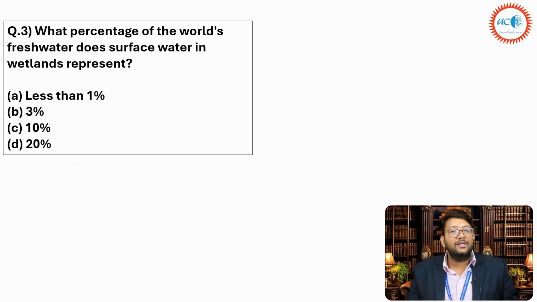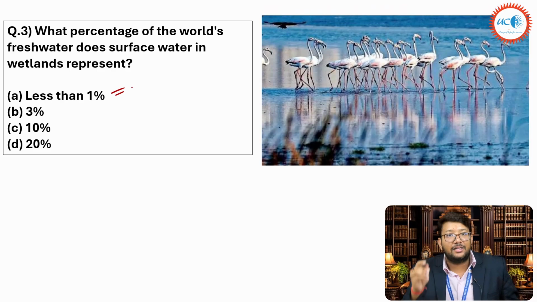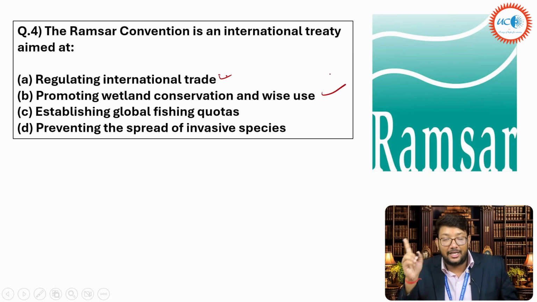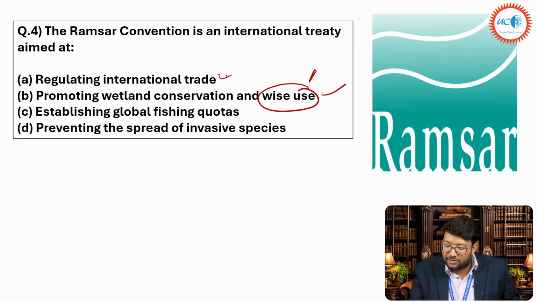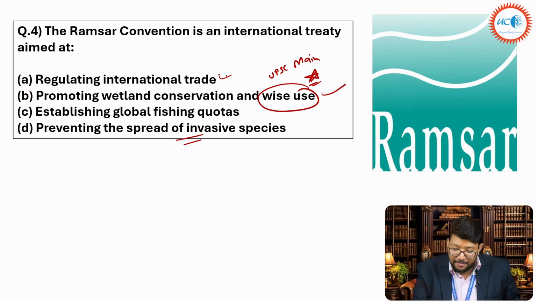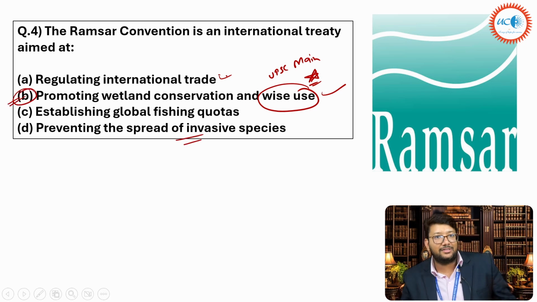Fine. Let's move to the third one. What percentage of the world's fresh water does surface water in wetlands represent? Answer is less than 1%. Less than 1%. You have to remember it. Then fourth: the Ramsar Convention is an international treaty aimed at what? Regulating international trade? No. Promoting wetland conservation and wise use. Initially in my previous lecture I told about this word. This word has already come in UPSC Mains also. Please remember. Establishing global fishing quotas, preventing the spread of invasive species? No. So answer is B. Simple. We are taking the simpler ones right now.